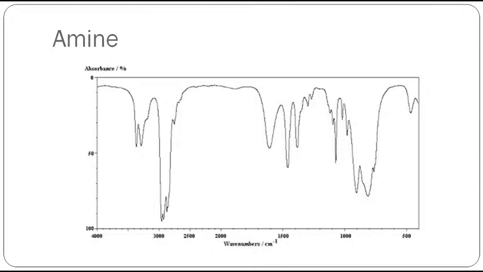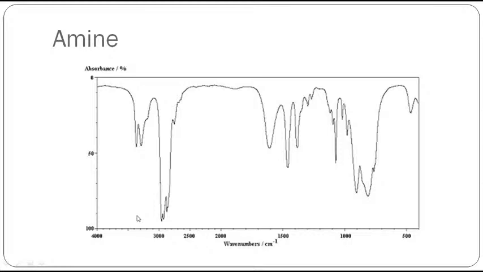Right. Now you can see here amine. The peak of amine, you can see the shape of the peak, the structure of the peak, a W-like structure. You can observe here. Can you see here? It is a W-like peak. This W-like peak is an indication for the presence of NH stretching frequency.